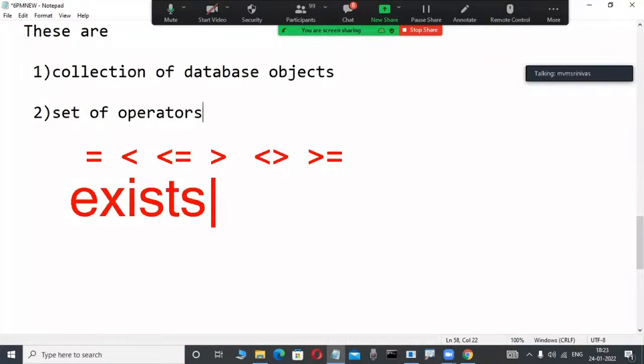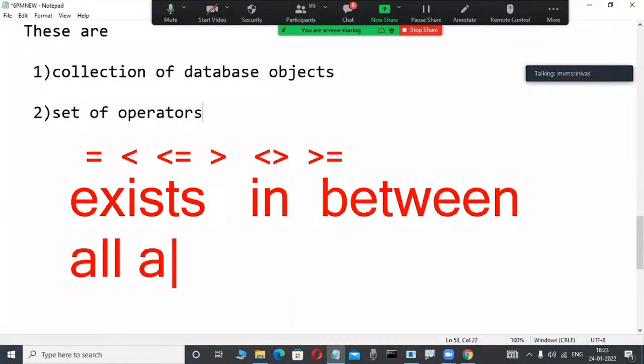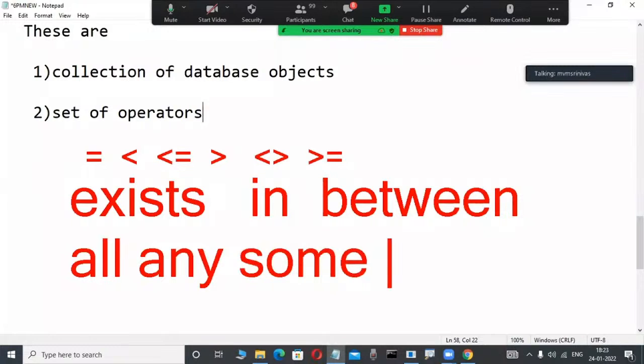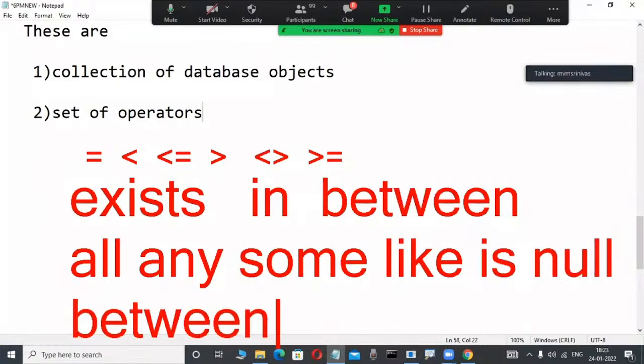IN is an operator, BETWEEN is an operator. So many operators are there. ALL is an operator, ANY is an operator, SUM is an operator. LIKE is an operator, IS NULL is an operator, BETWEEN is an operator. So many special operators are there. These are special.